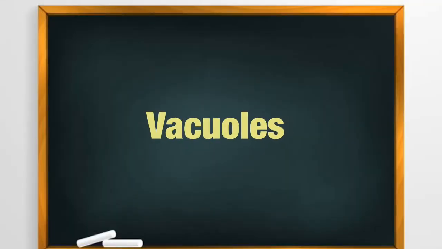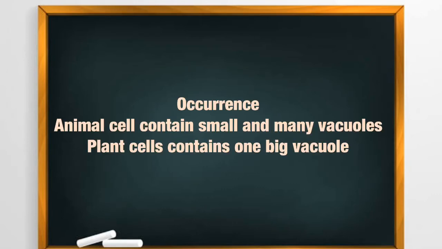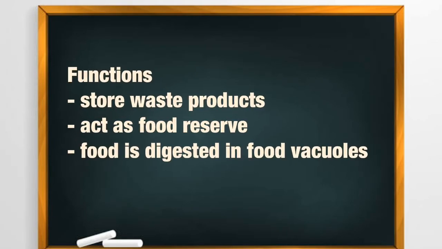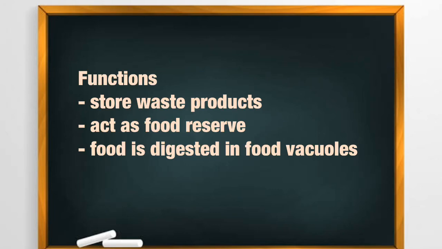When I talk about the fourth category, that is the vacuole. Now where is the occurrence here? Animal cells contain small and numerous vacuoles, whereas plant cells contain few. The matured plant cell may contain only one big vacuole. If I have to go for the functions, they store waste products or plant metabolites. The next function is that they may act as food reserves by storing sucrose and mineral salts. Food is also digested in food vacuoles, as in protozoans, which you can give as an example.